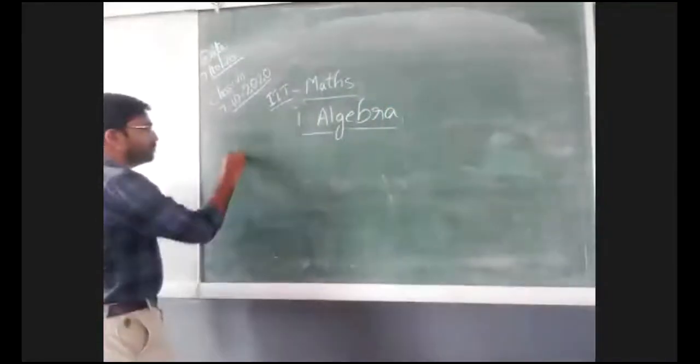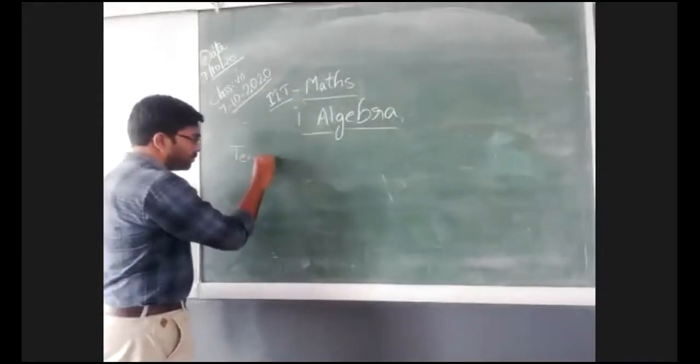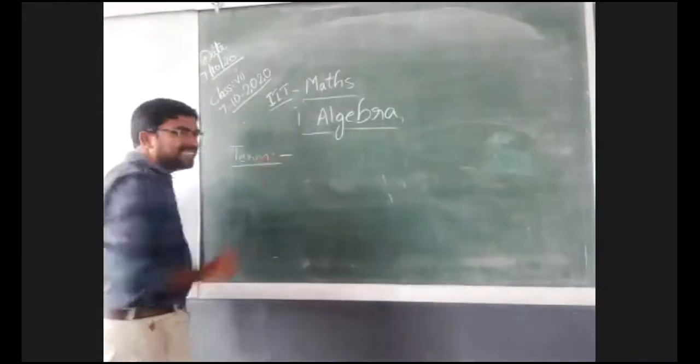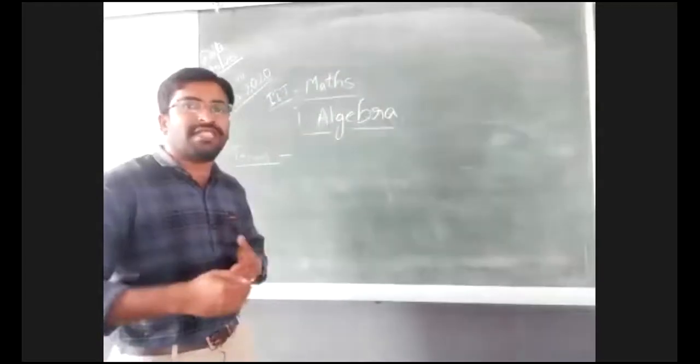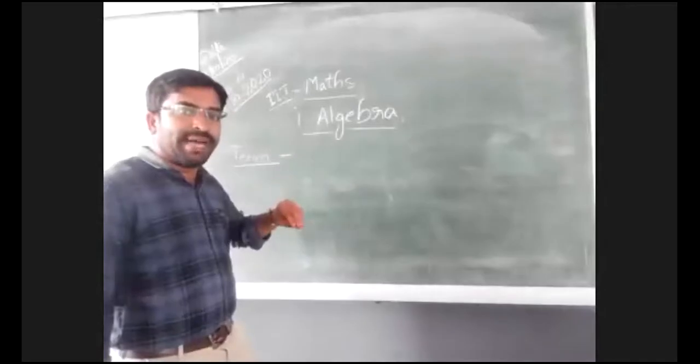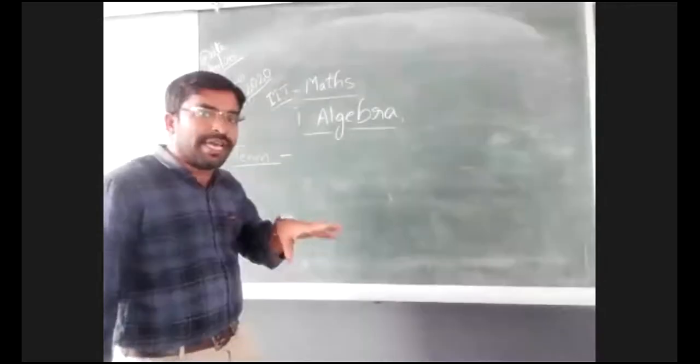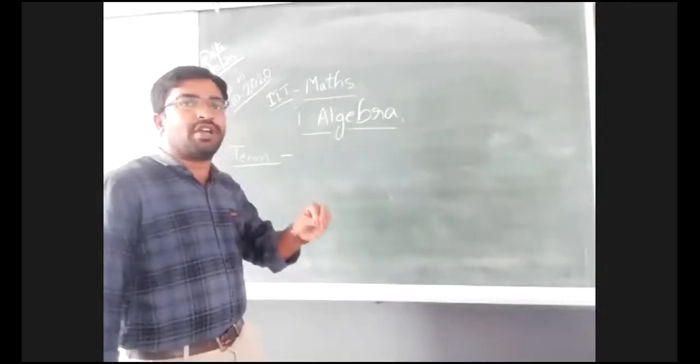So what is meant by a term? Just now you have seen some examples of terms. A term means alone a constant, or alone a variable, or a combination of constants and variables combined by using multiplication or division.